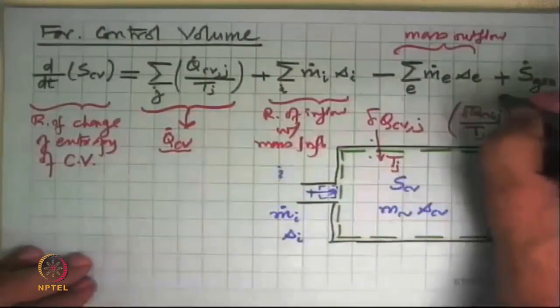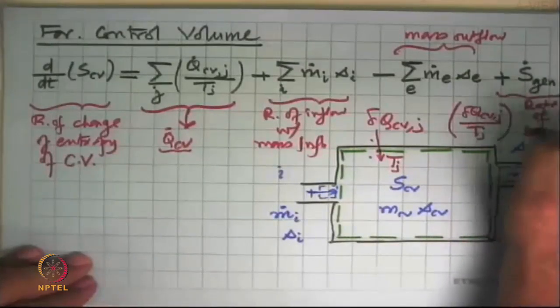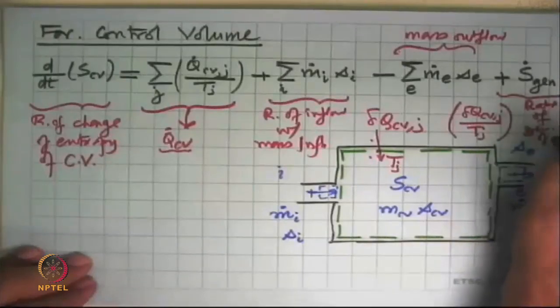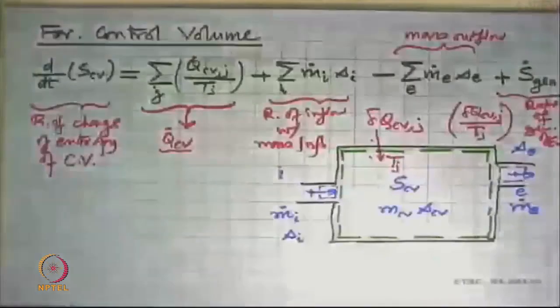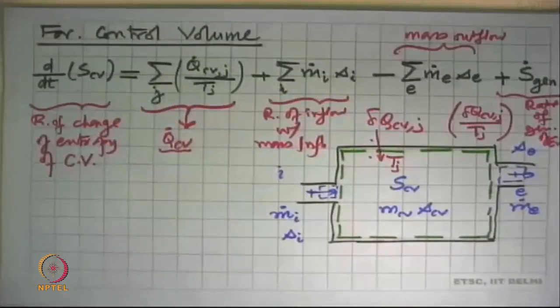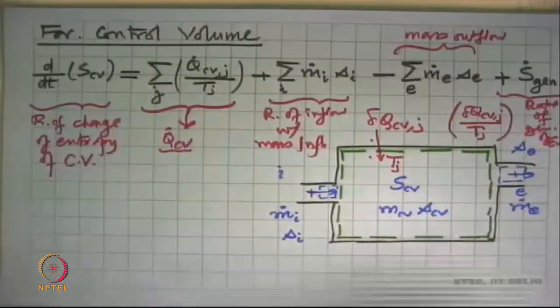And in the end, we have this term S dot gen. This is the rate of generation of entropy. So that's the equation that we have been looking for, and it differs from the other two equations very slightly.